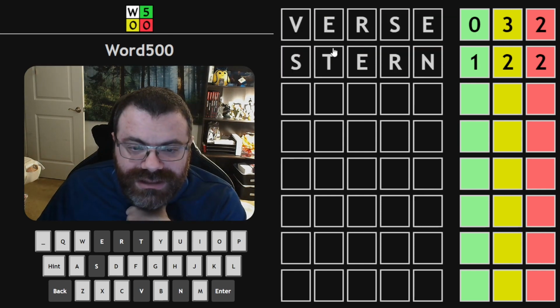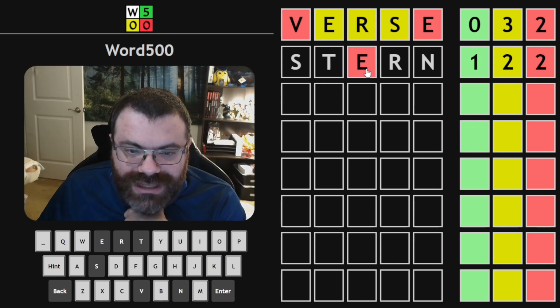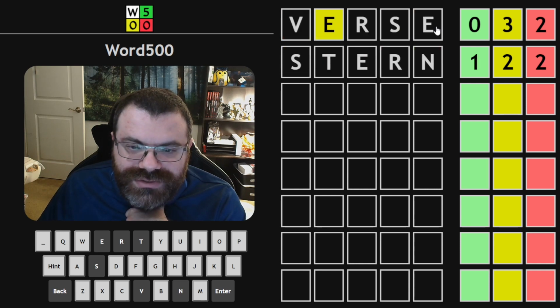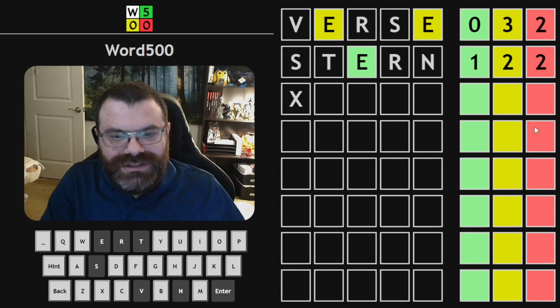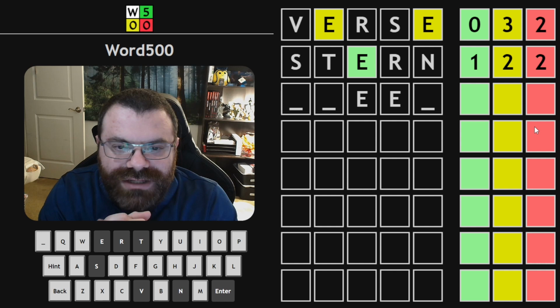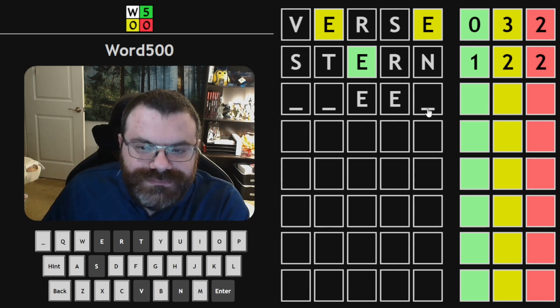Let me reset. If this ERS were yellow, I really feel like the E got placed, but then we're back to this. Is it possible that I got something here wrong? Maybe there's 2 E's in the word? So what if there was 2 E's yellow? This E would be correct, and then maybe we'd be double E. So what other letter would we want from verse?